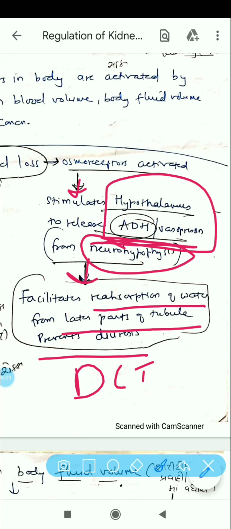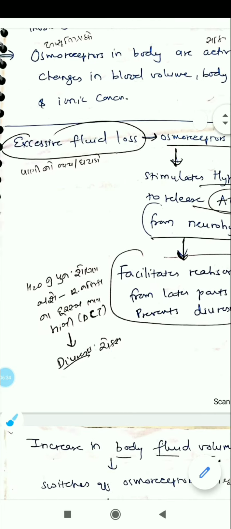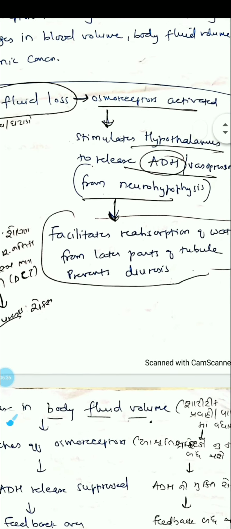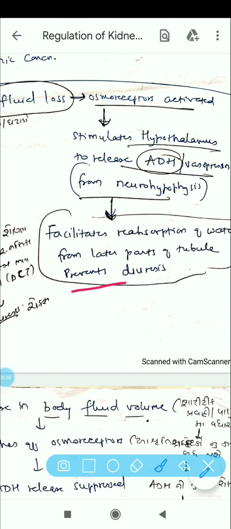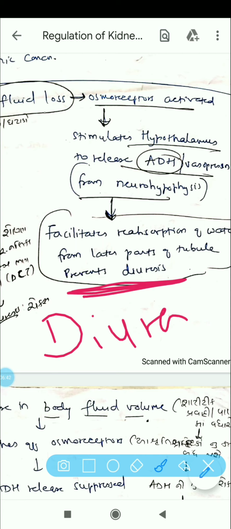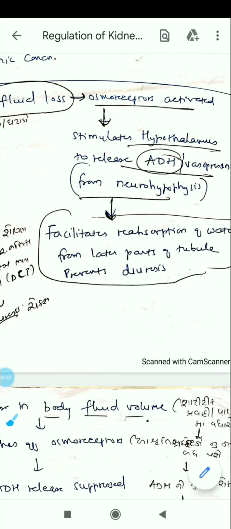So we are talking about DCT. This will help in reabsorption of water from the DCT of the nephron. And that's why it will mainly prevent diuresis. So what is diuresis? That is excessive loss of water through urine, or excessive urination. So the urination will stop.